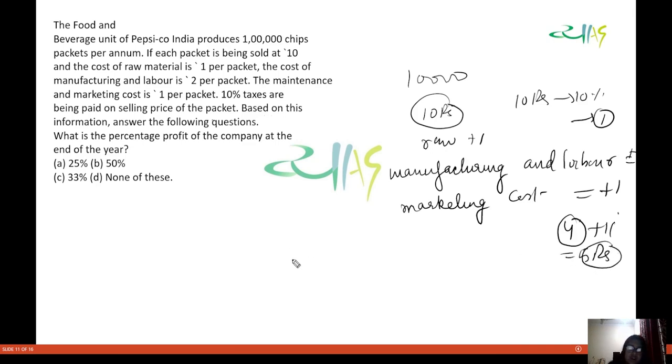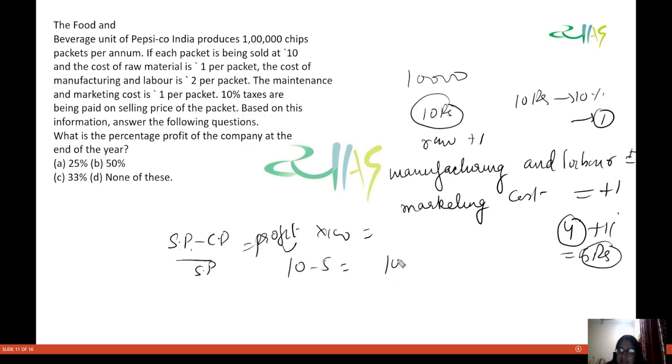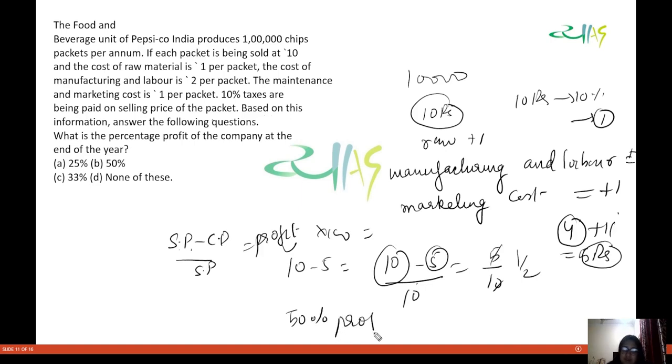And this packet is sold at how much? 10 rupees. So selling price minus cost price divided by selling price is equal to profit. Multiply by 100 and we will get profit percent. Selling price is 10, cost price is 5, so we have 5 by 10, that means 1 by 2. That means 50% profit. So you can put here that the profit that you are getting is 50%.